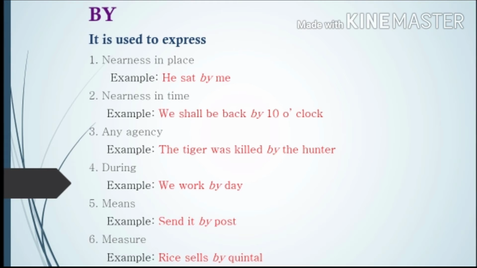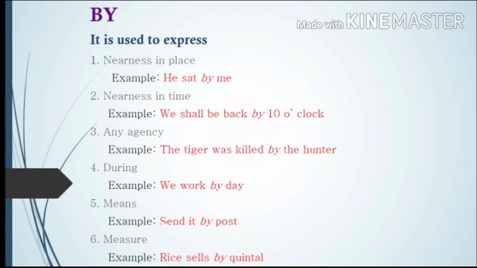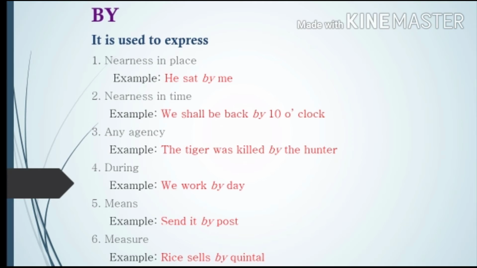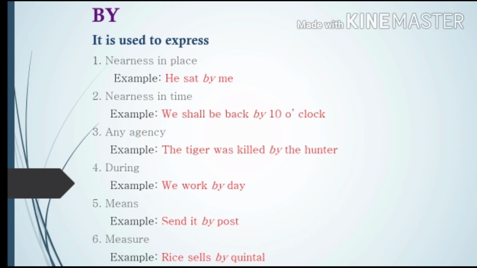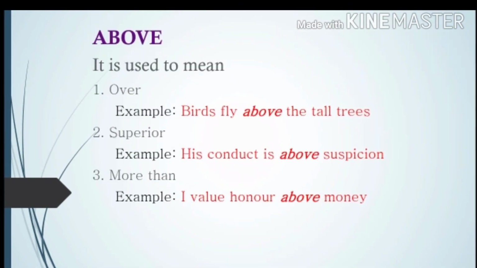Okay. Then means. Through what means? What way we will send the things, that is we will send it by post. It's a means, a way of sending. Measure. Rice sells by quintal. So kg, quintal, these are same. So rice sells by quintal. What is the measure? Okay, how do you measure it? By quintal.